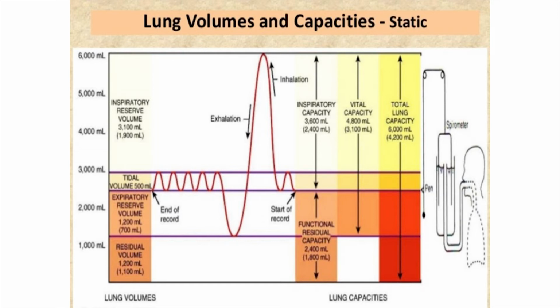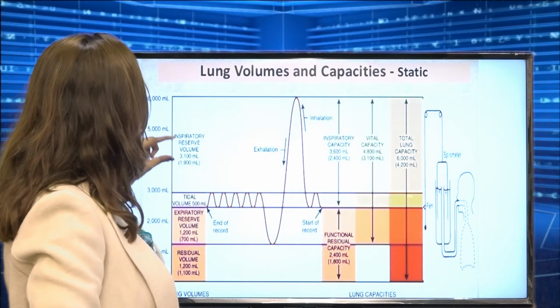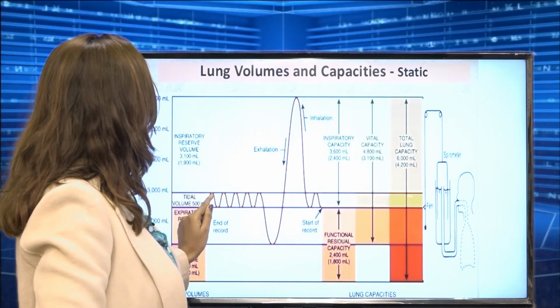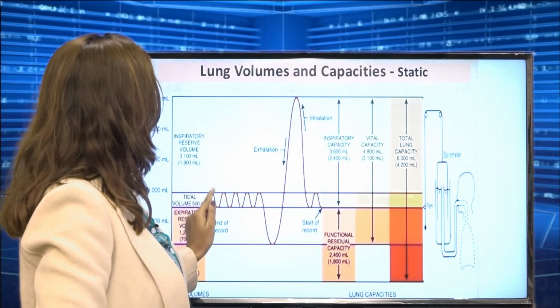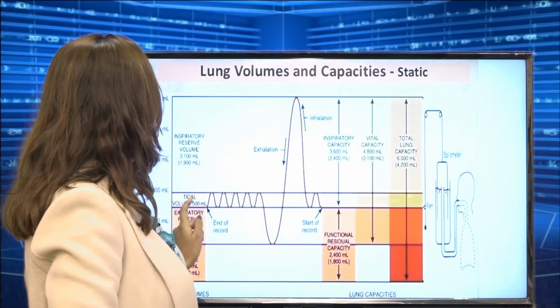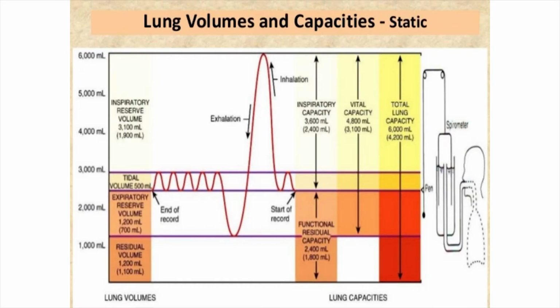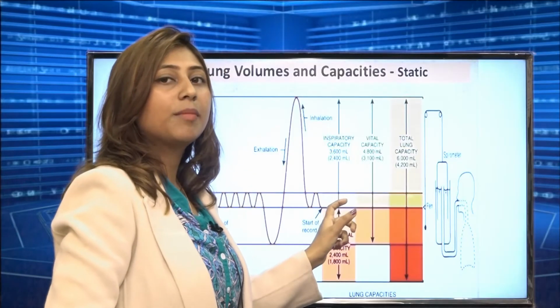From the graph itself we can see, once the person tries to inhale, the tidal volume is 500 ml, then plus the tidal volume of the inhalation, we have again the inspiratory reserve volume. So 500 plus around 2500, we go for around 3000 as the value for the inspiratory reserve volume. So we are done with the lung volumes. Now remaining are the lung capacities.